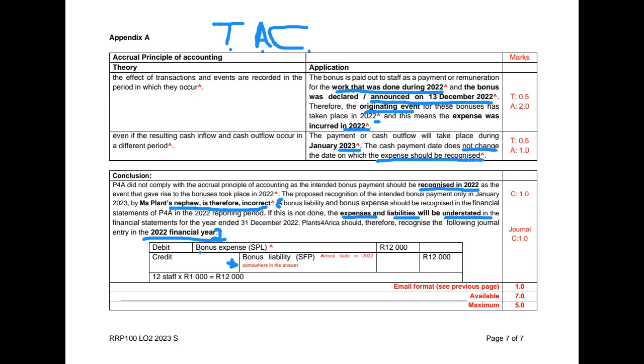So that's what it would have been. If we had to calculate the amount, it would have been 12 employees, which we were told in the question, and 1,000 Rand each, and our amount should have been 12,000 Rand. Okay, so that is what our solution should have looked like. That's the explanation behind it.